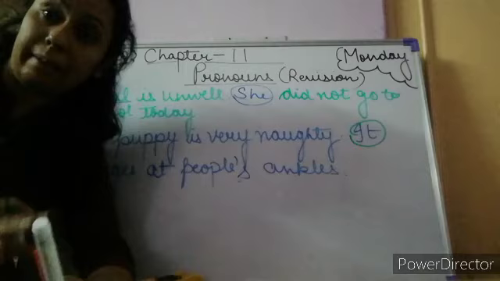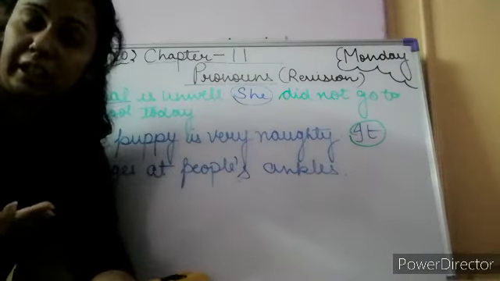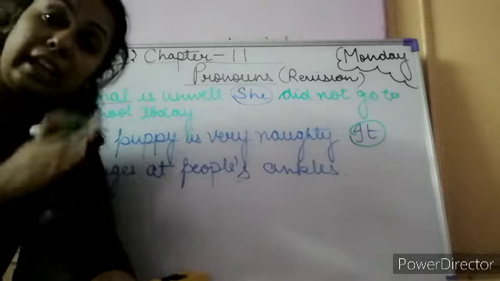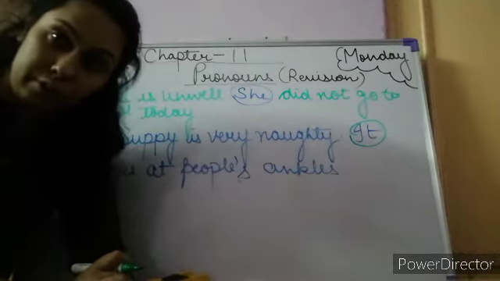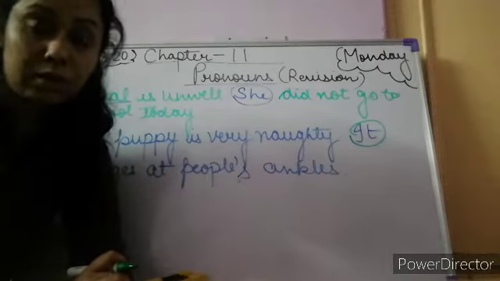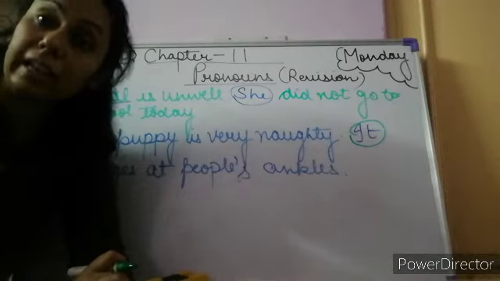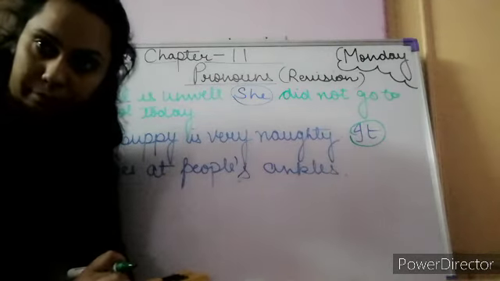So like she, he, I, we, they all stand for names. So these are personal pronouns. Personal pronouns means the pronouns which stand for the names of a person, a thing, or an animal.